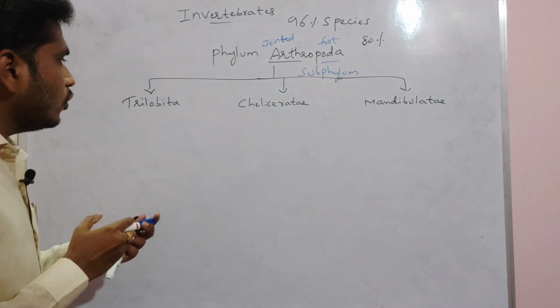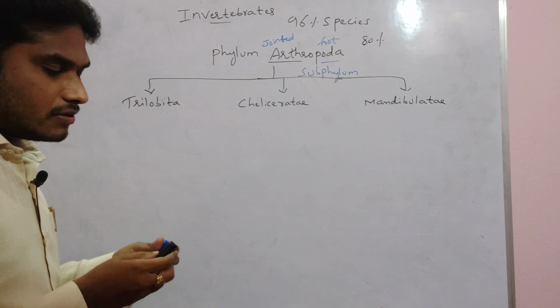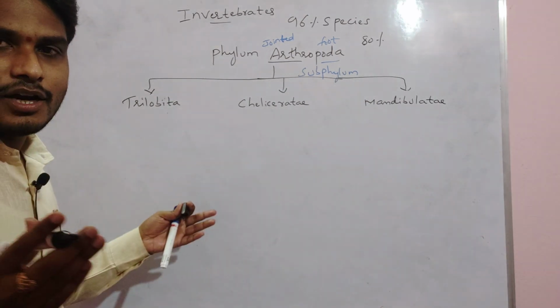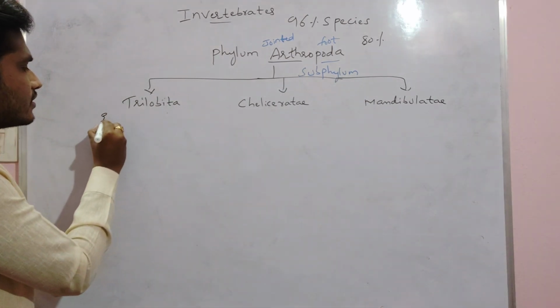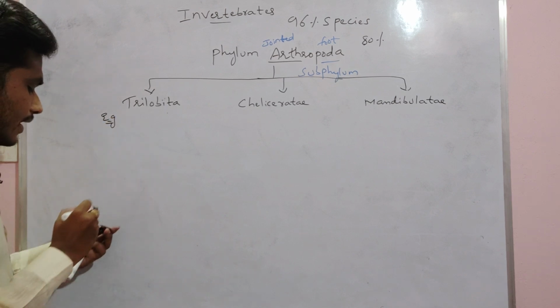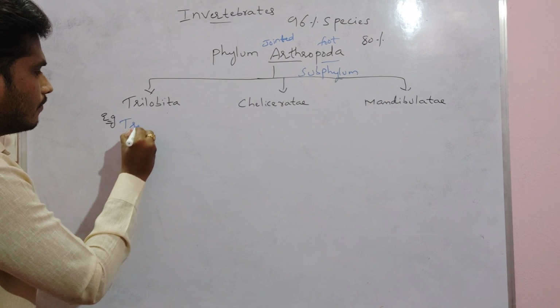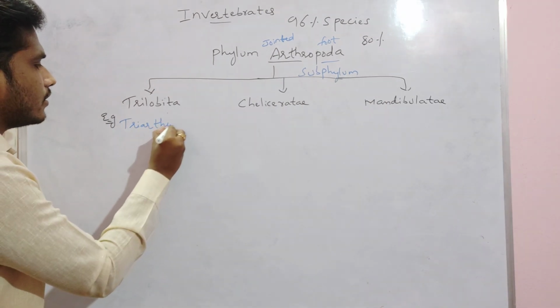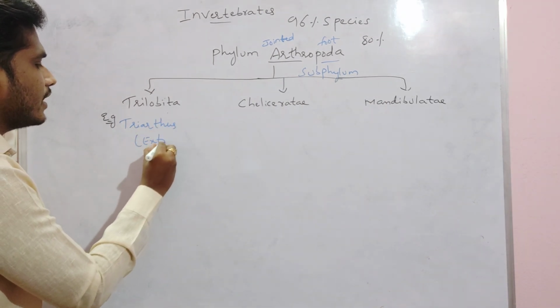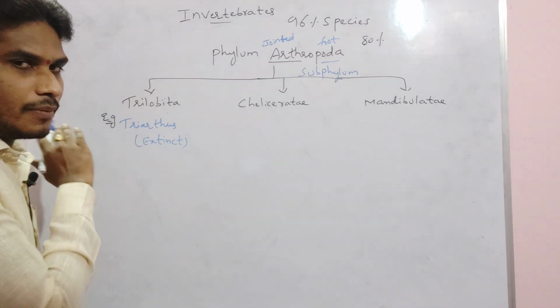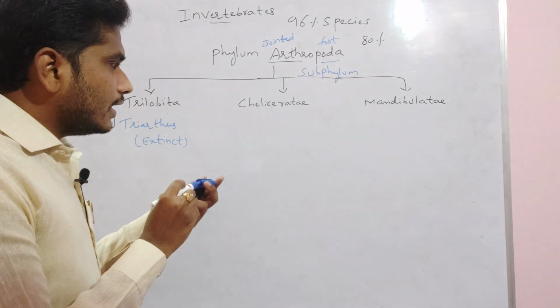Again, Trilobita. We do not divide Trilobita into any classes. Trilobita consists of only one example, an extinct one, Triarthus. Triarthus is an extinct organism; it is not present on land.